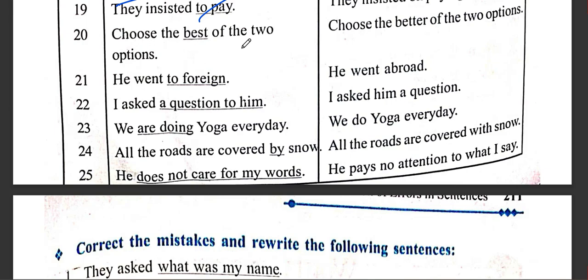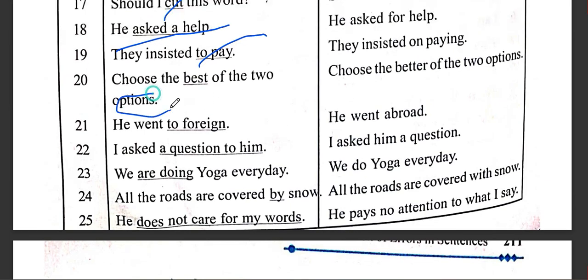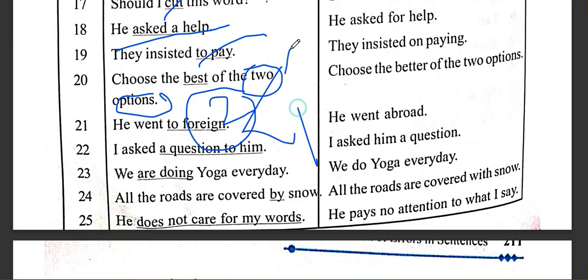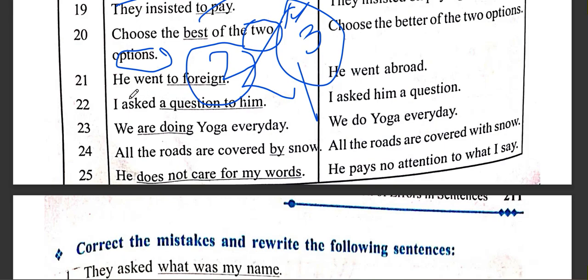Choose the best of the two. When we have two options, one can be better only, not the best, because it is about the comparative form. When we have two, we can compare between two. Which one is better, not the best. For best we require three, more than three also possible. Hope you are understanding.